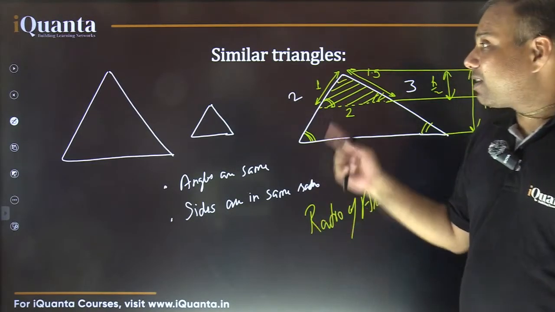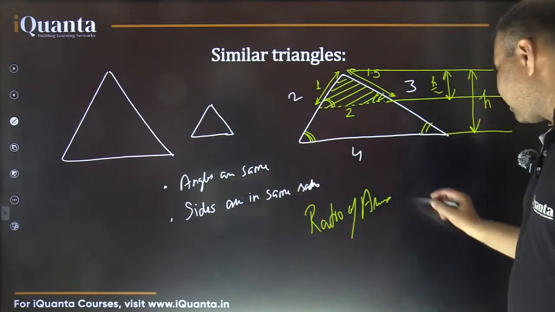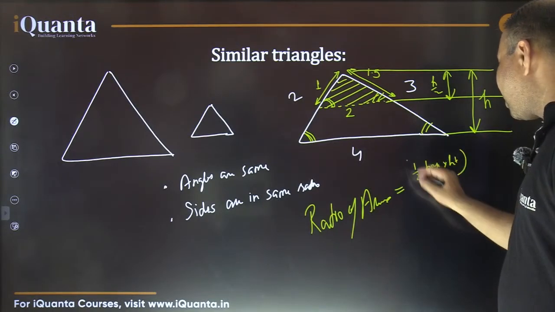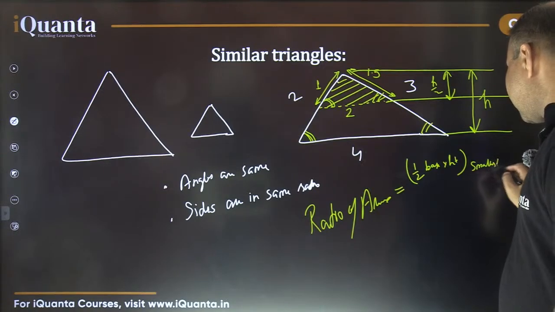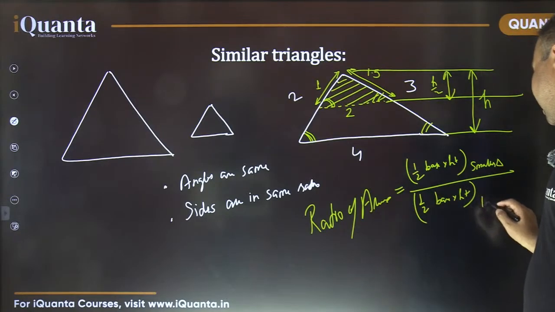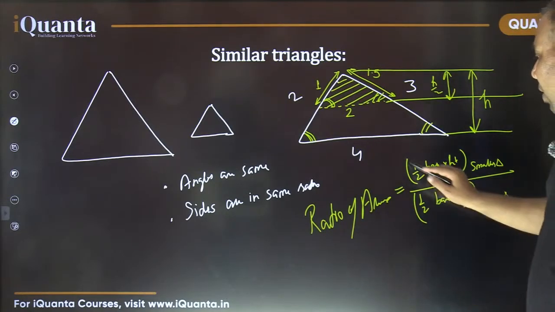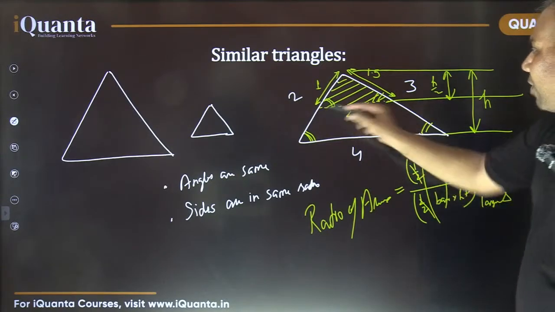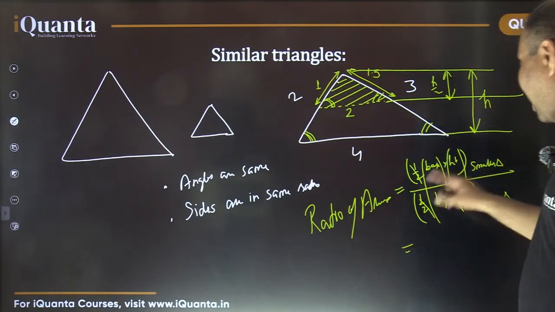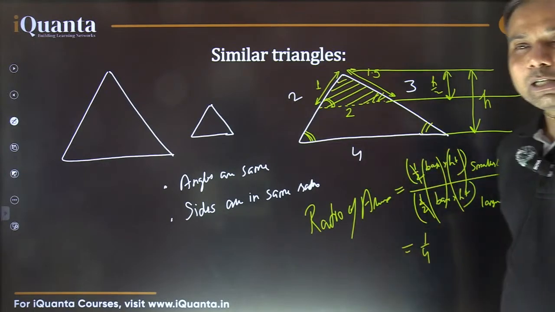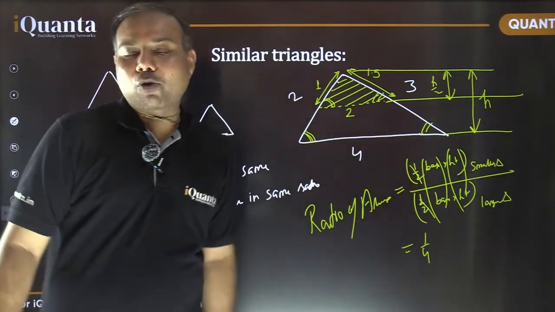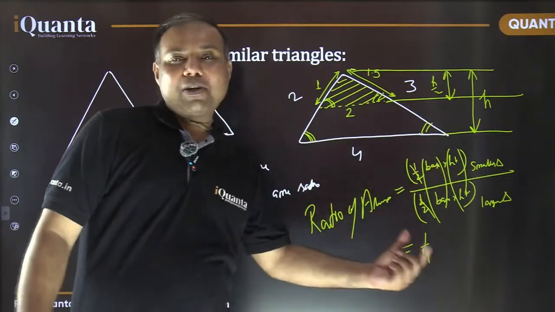So how to find area? We just discussed in the previous slide, half base into height. So it is going to be half base into height for the smaller triangle and half base into height for the larger triangle. ठीक है ना? Now half is the common part. So ratio of bases is 1/2 and ratio of heights is also 1/2. So the ratio of areas becomes half ka square, that is 1/4 in this case. So that's how ratio of areas of any similar figures become square of the ratio of corresponding sides, because two corresponding dimensions are to be multiplied.